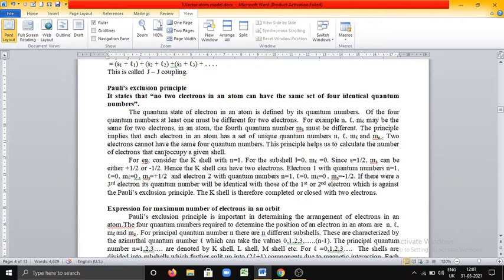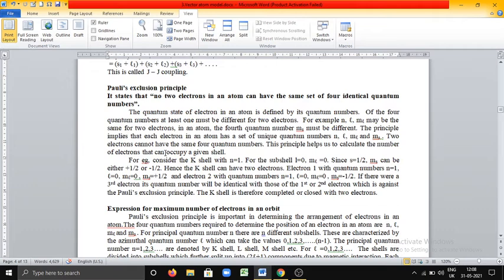No two electrons in an atom can have the same set of four identical quantum numbers. This is very important. The quantum state of an electron in an atom is identified by its quantum numbers. Of the four quantum numbers, at least one must be different for two electrons.